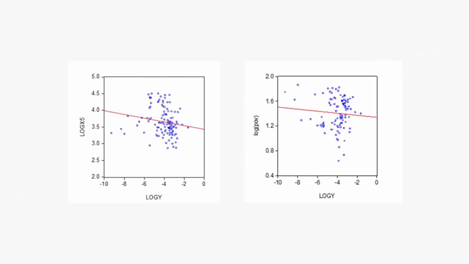Moving on to these two graphs. From the two graphs above, the two indicators have a negative relationship to GDP growth. That is, the increase between CPI and poverty was followed by a decrease in GDP growth. And if CPI and poverty decrease, GDP growth will increase. From the two graphs, it can also be seen that the two indicators have a scatter plot. Thus, it can be concluded that the relationship between CPI and poverty variables with GDP growth is very small or there is no relationship at all.